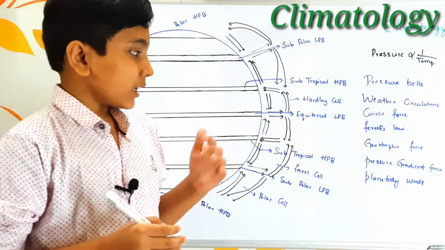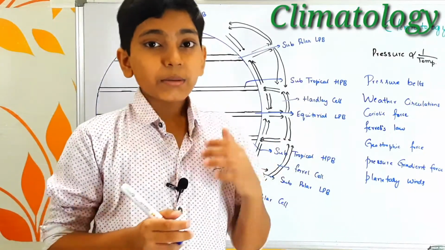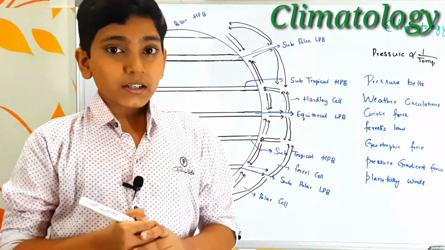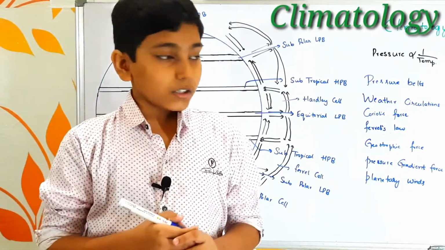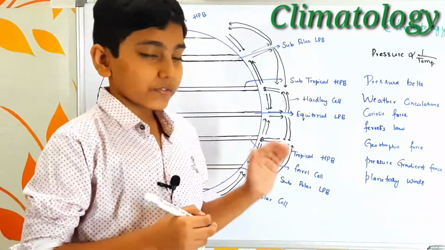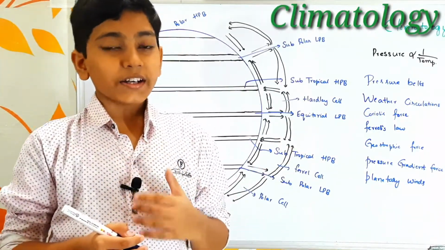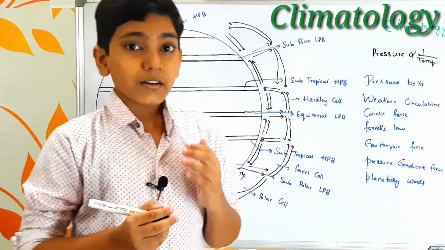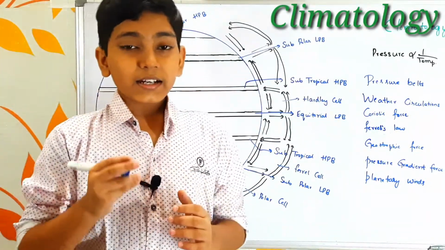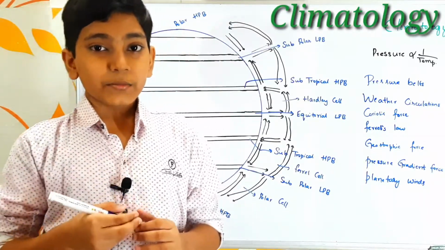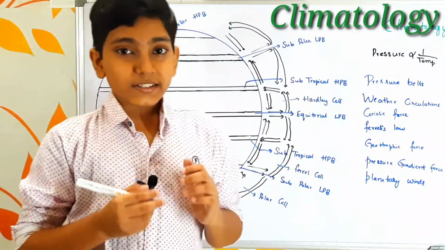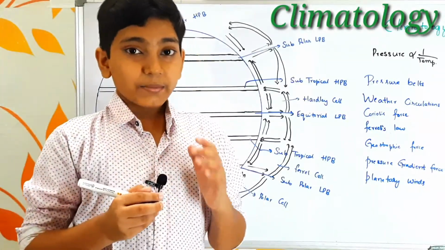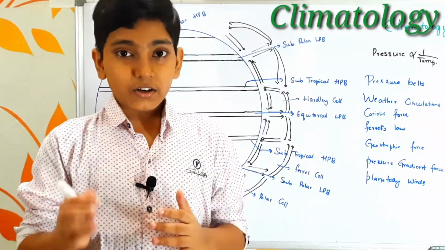Now let us see about the planetary winds themselves. But before going to planetary winds, what are winds? Wind is nothing but the horizontal movement of air. So the horizontal movement of air is called winds. What about the vertical or nearly vertical movement of air? It is called air currents. So winds are the horizontal movement and air currents are the vertical or nearly vertical movement of air. Winds can be further classified into three: the planetary winds, the seasonal winds and the local winds.